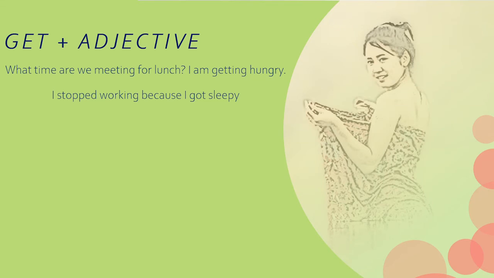Okay. The second example here: I stopped working because I got sleepy. The word sleepy explains why the person stopped working. Before this condition, the person was not sleepy yet, but now he becomes sleepy. Notice here, the word get changes to getting, according to the kind of tense used here.